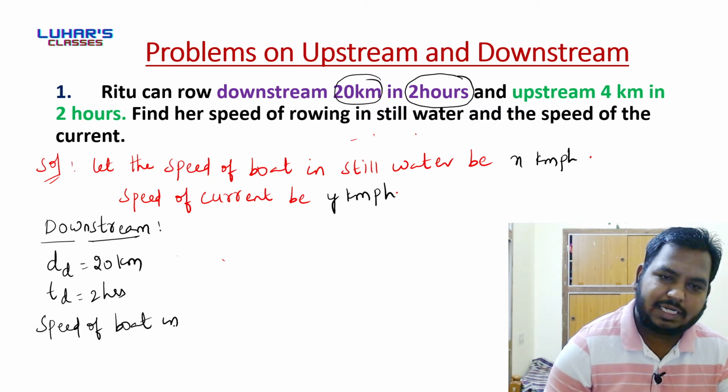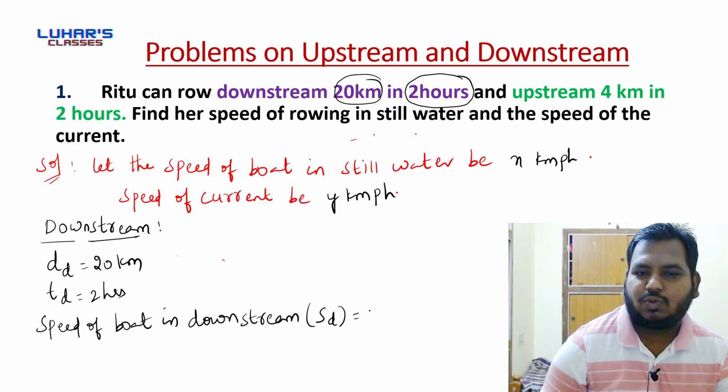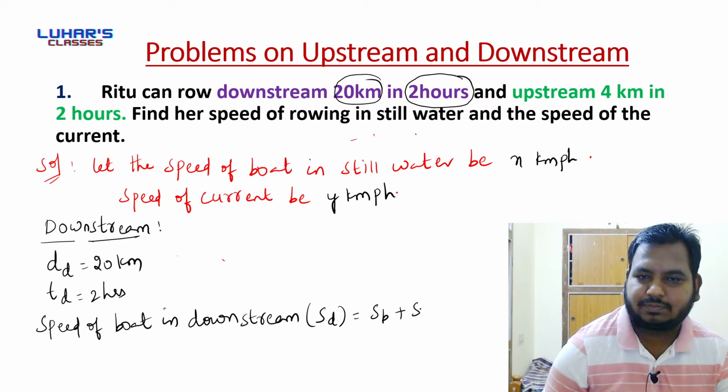Speed of boat in downstream will be equal to what? It will be equal to speed of boat plus speed of water. So speed of boat is x kmph, speed of water is y kmph, x plus y kmph.